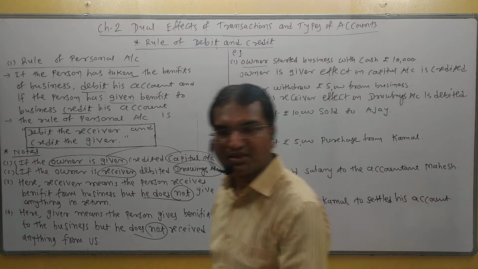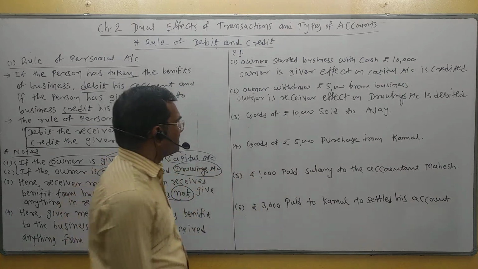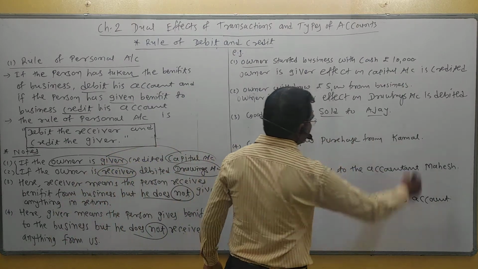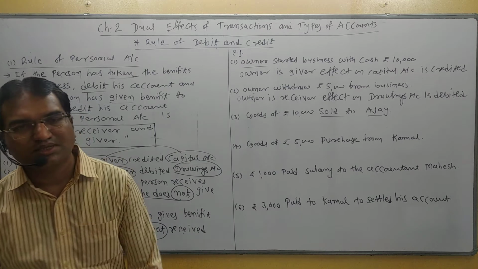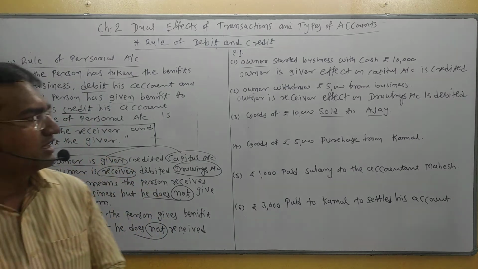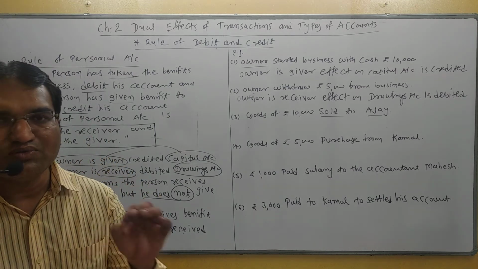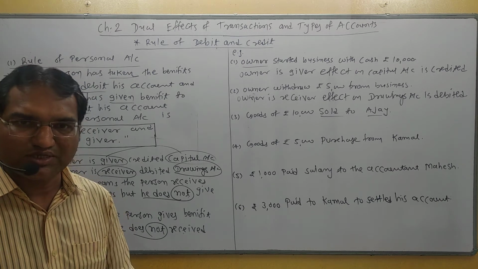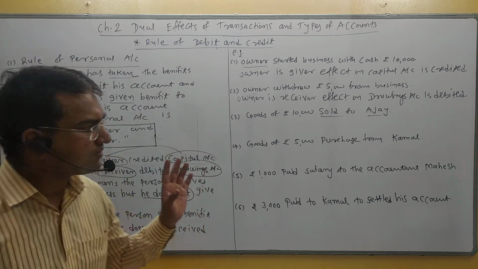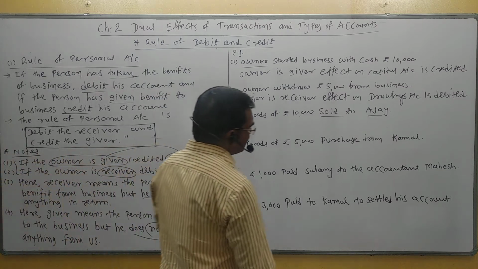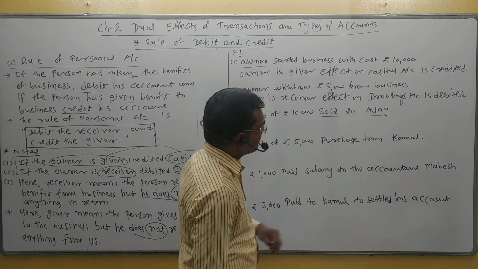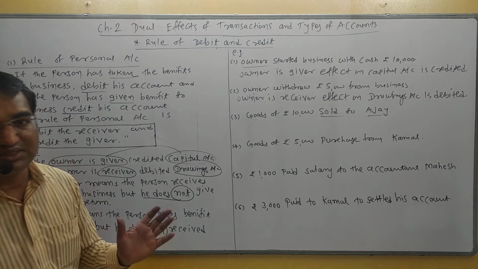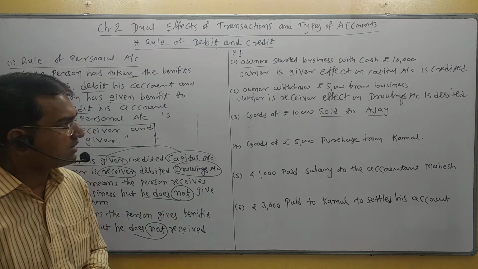Number 3, goods of rupees 10,000 sold to Ajay. Students, in a credit transaction, a personal account is always affected, either the person is receiver or giver. So this is a credit transaction. Effect on Ajay's account. Decide whether Ajay is receiver or giver.